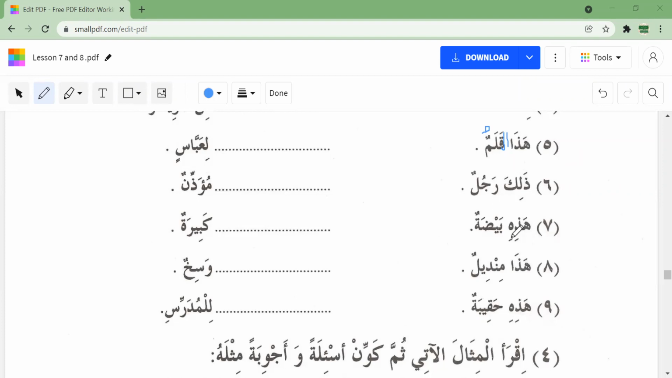Hadihi also means this. Why are we using the feminine? Because the noun after it is a feminine word. It's mu'annas. And how do we know it's mu'annas? Because of this ta here. That's a sign for mu'annas words. And baydatun means egg. So in the Arabic language, egg is a feminine word. Okay.